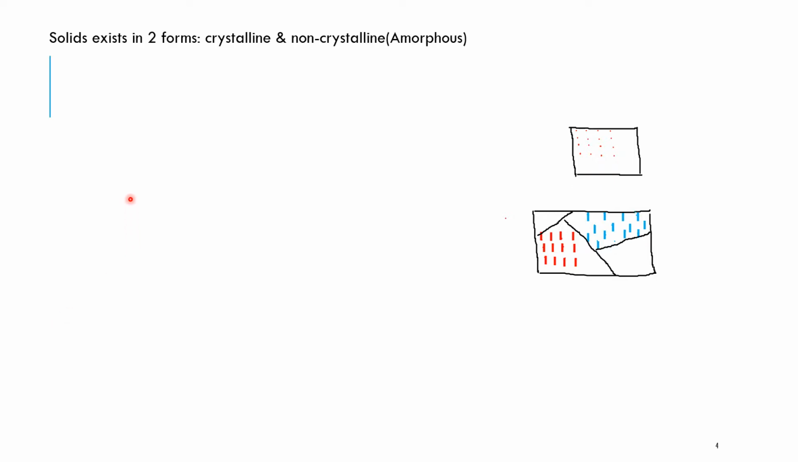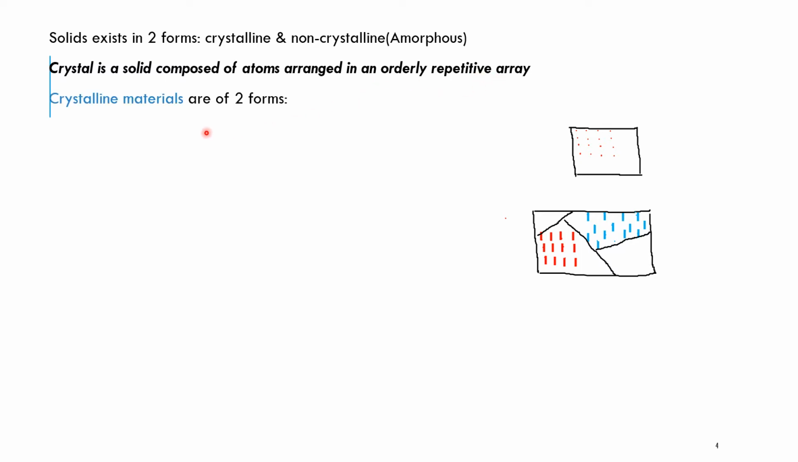A solid exists in two forms, crystalline and non-crystalline, which is also called as amorphous solid. What is a crystal? A crystal is a solid composed of atoms arranged in an orderly repetitive array. Crystalline materials are of two forms. One is a single crystal. Second is a polycrystalline material.